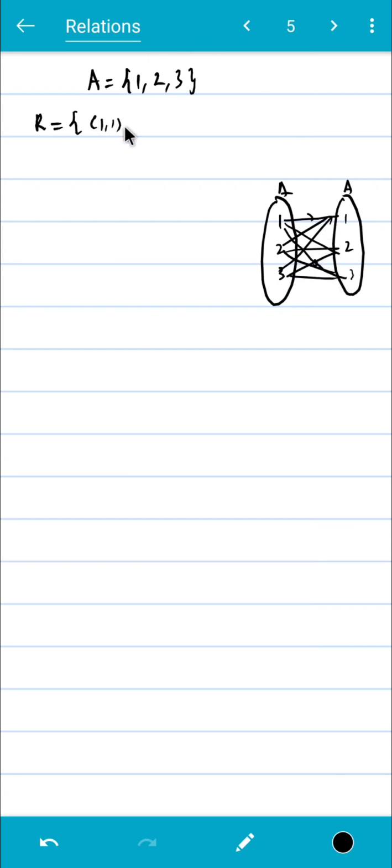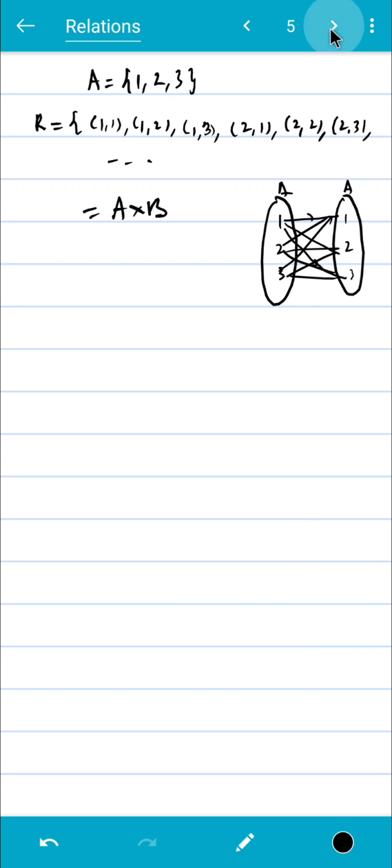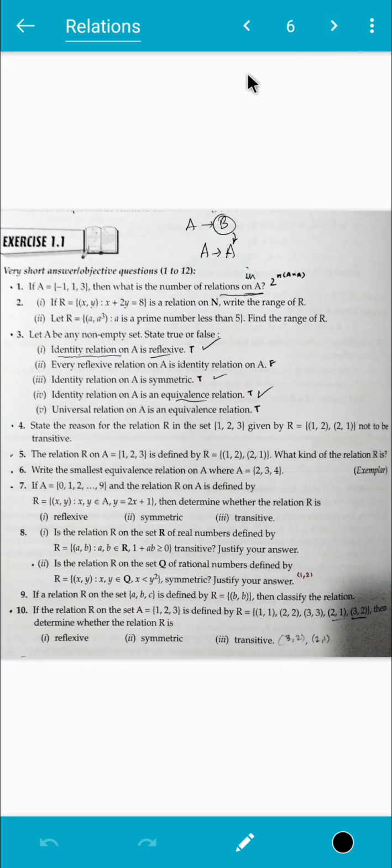So 1 1, 1 2, 1 3, then 2 1, 2 2, 2 3. In other words, what is this? This is simply the Cartesian product A cross A. Okay, so the question now is, is this relation an equivalence relation?